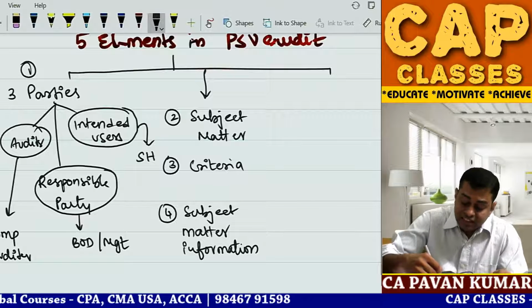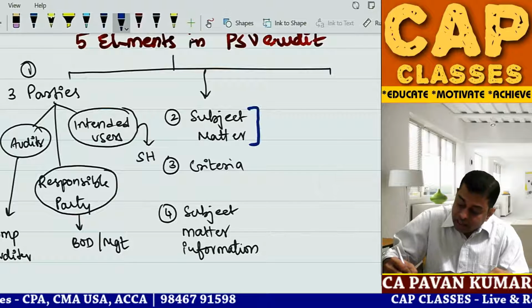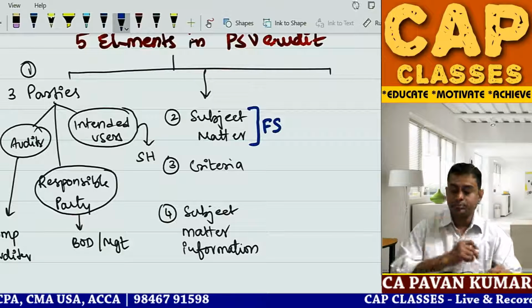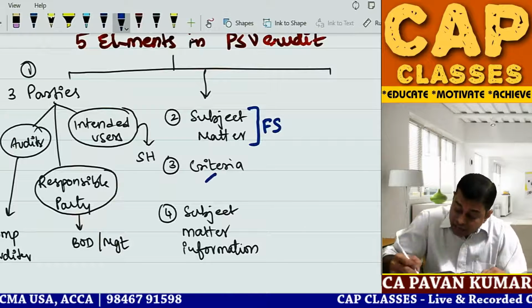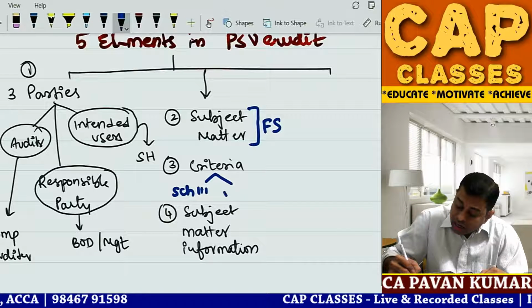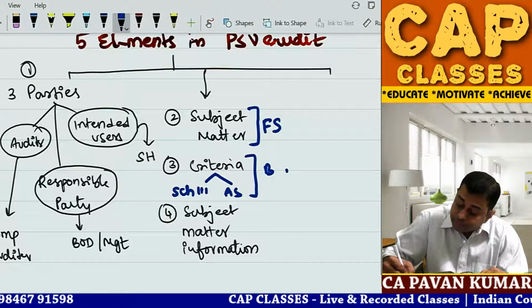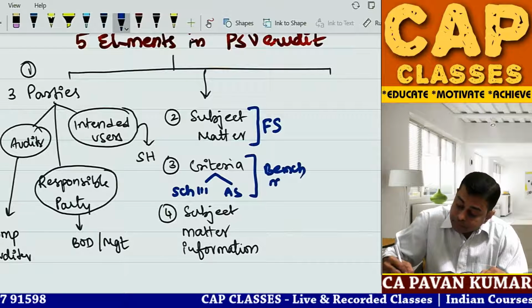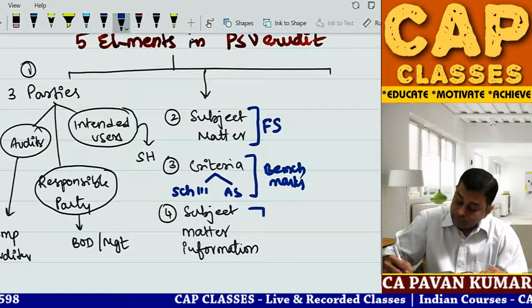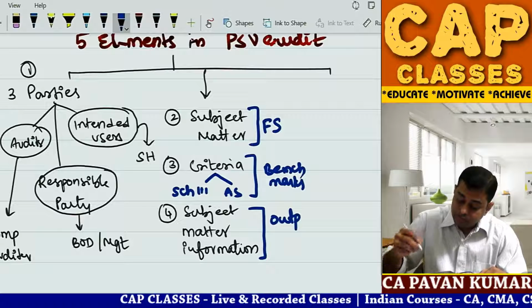Pavan sir, what are these things? Simple. In case of a normal audit, subject matter is the financial statements. Criteria is Schedule 3 or accounting standards. So these are benchmarks. This is the output of evaluation.